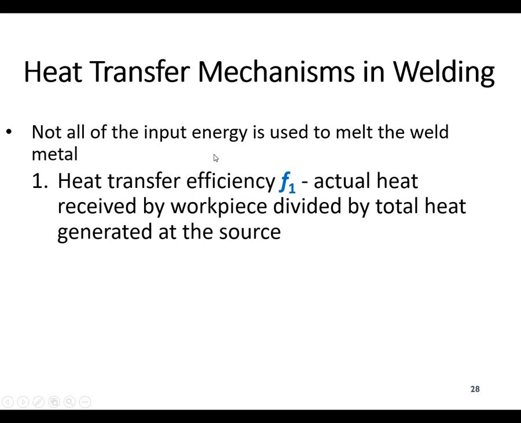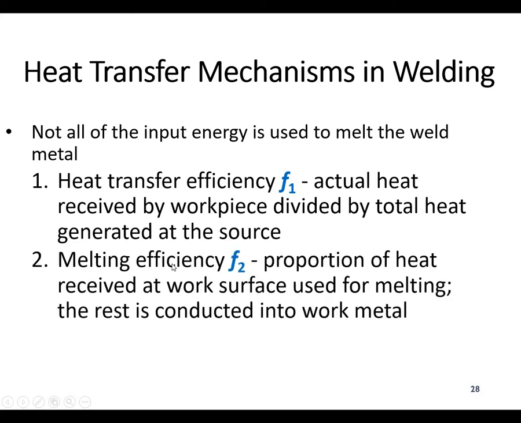Okay, heat transfer mechanism in welding. In this, normally two transfer efficiencies are very important. The first one is the transfer efficiency f1, which is the actual heat received by the workpiece divided by the total heat generated at the workpiece. How much heat is actually received by the workpiece divided by the total heat generated. Okay.